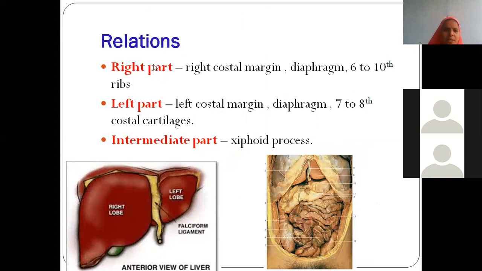Now that's all. See here, relations of the anterior aspect of the liver. On the right side, it is obviously the right costal margin, right dome of diaphragm, then 6th to 10th ribs. On the left side, which ribs, costal cartilages do we have? 7th to 8th costal cartilages. Obviously diaphragm also, the left dome of diaphragm. Intermediate, in the middle area, it is related to the xiphoid process. Hope this slide is clear.